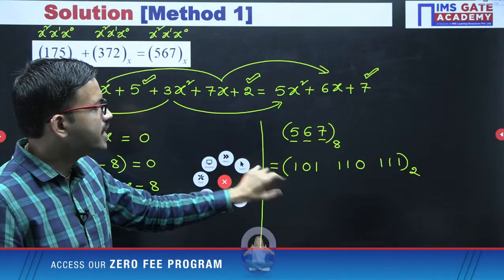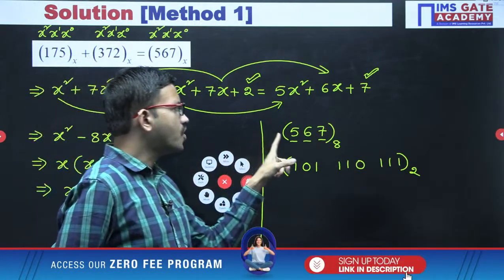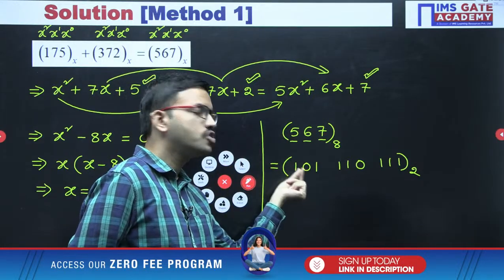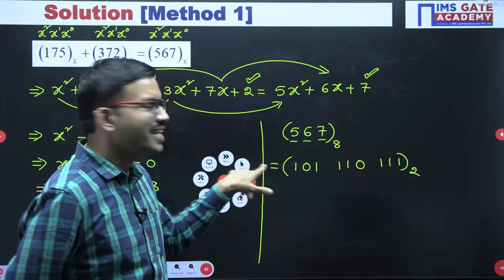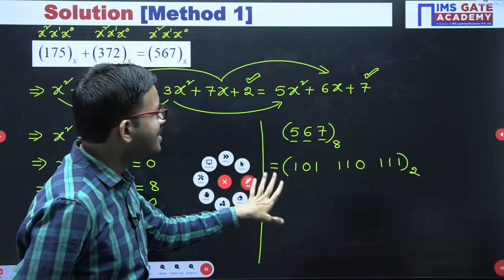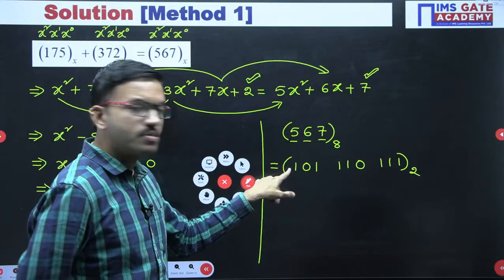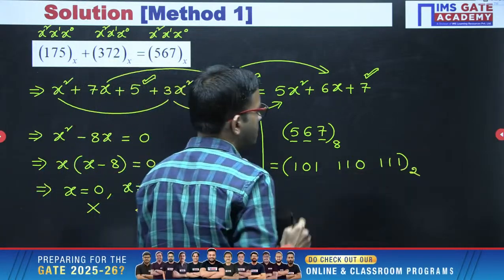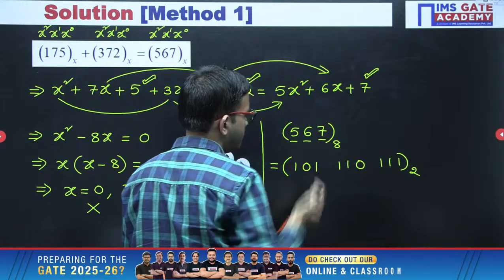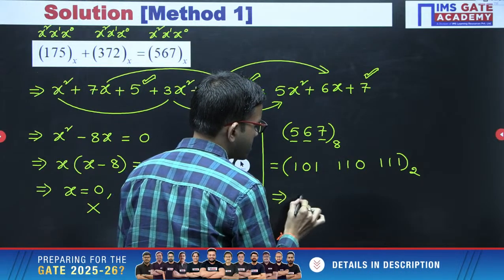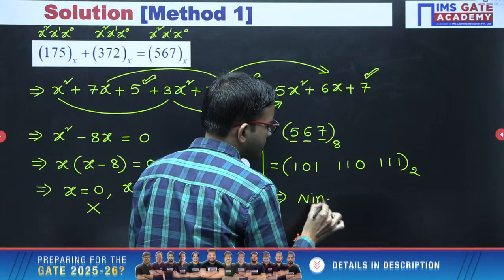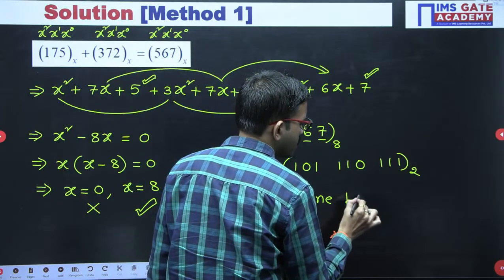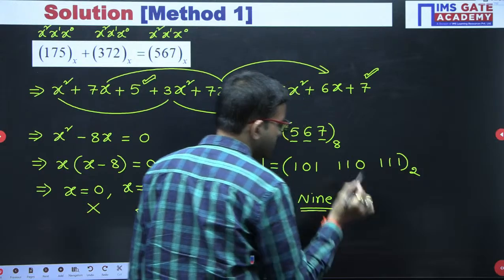For example, if you got 2, then 2 is 010, and that leftmost 0 we can ignore. But in this case, since the leftmost bit is 1, we cannot ignore, so all the bits are compulsory. 3 plus 3 plus 3, that means 9 bits. Sorry, 9 bits we require. In total we have 9 bits.